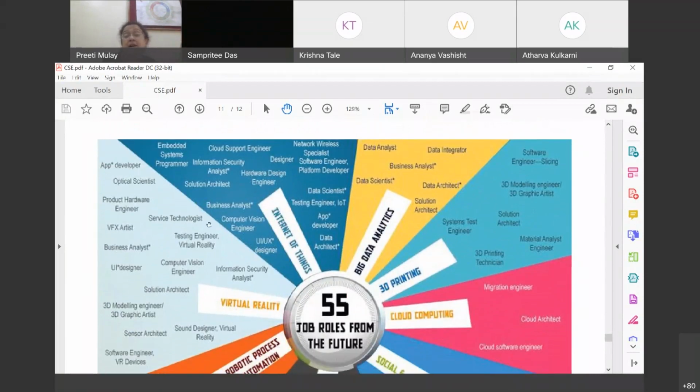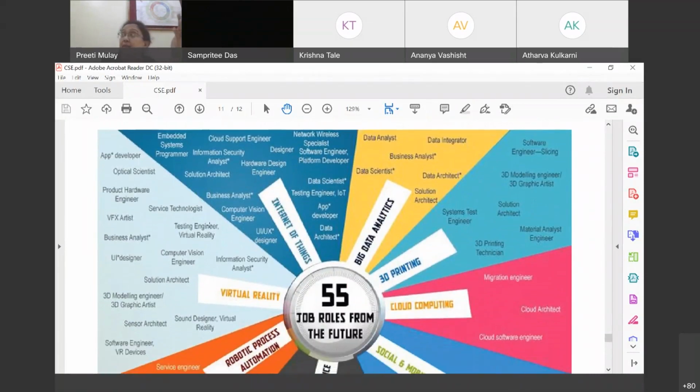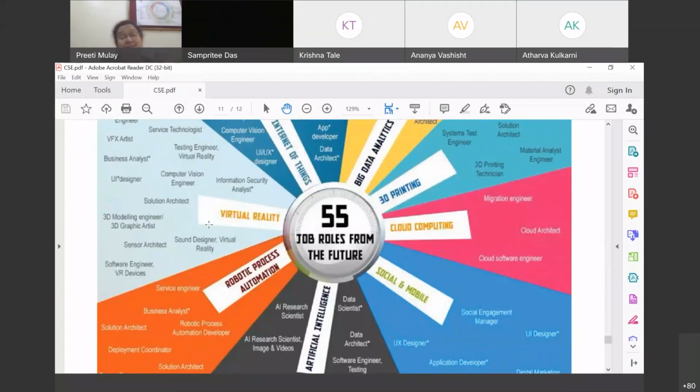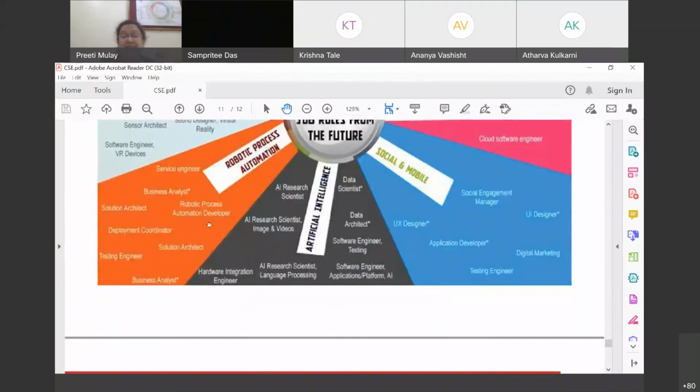Okay, so here on your screen, in our brochure you will find a minimum of 55 jobs which we have listed, and they will be offered by various organizations in future for sure, for all the computer engineers, right?